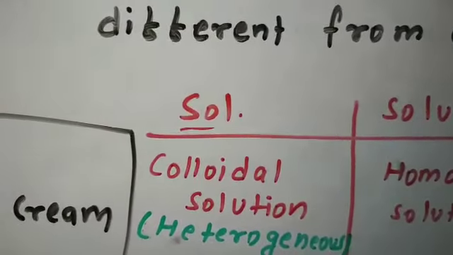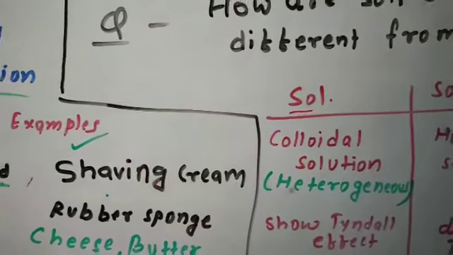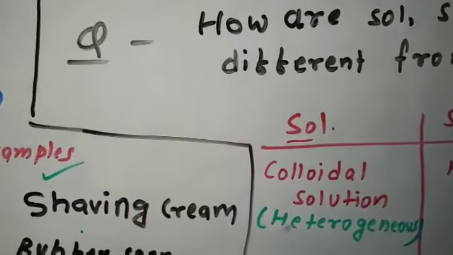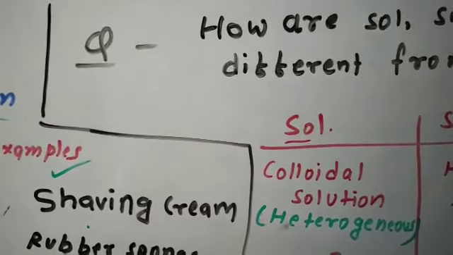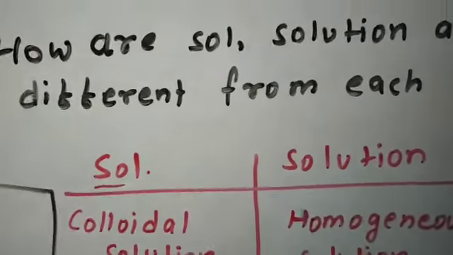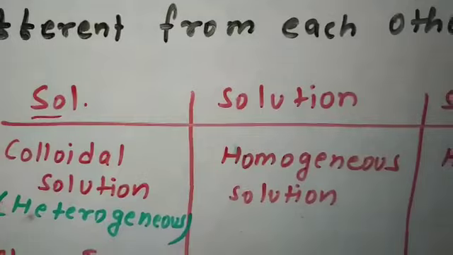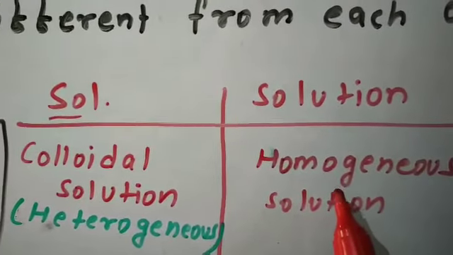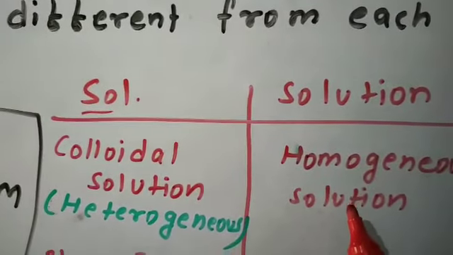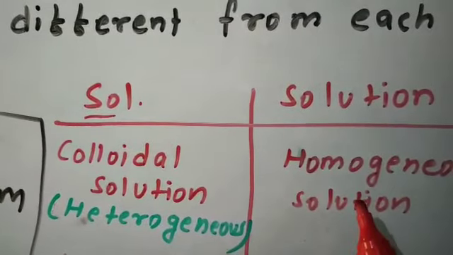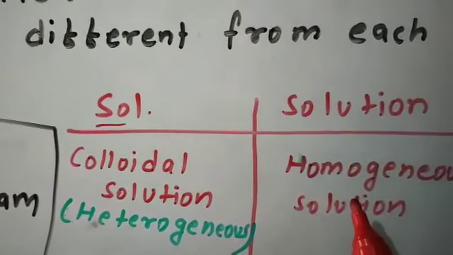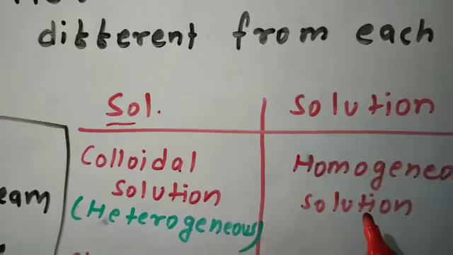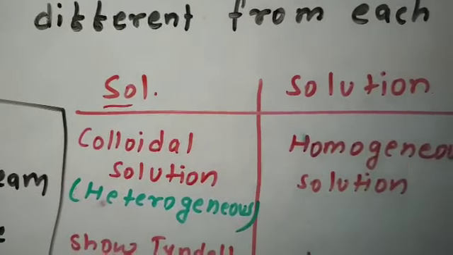One example we can give here: milk of magnesia is an example of sol. Solution is a homogeneous mixture, and its particle size is 1 nanometer or less than 1 nanometer. Examples, sugar and water solution or salt and water solution.